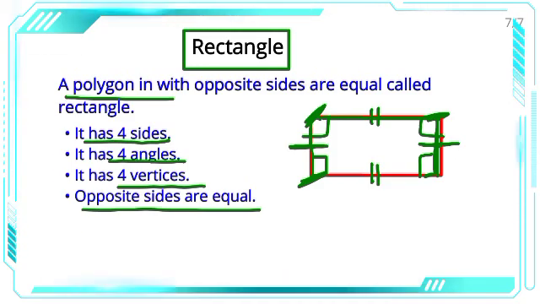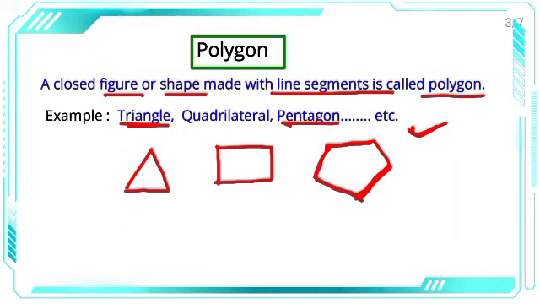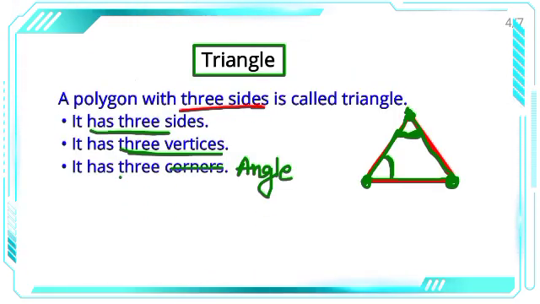So in this class you have learned about open shapes and closed shapes. Open shapes means which start and end at different points. Closed shape means which starts and ends at the same point. Next, polygon. A polygon is a closed shape made with line segments. For example, triangle, quadrilateral, pentagon. Next is triangle. A triangle is a polygon made with 3 line segments. It has 3 sides, 3 vertices and 3 angles.